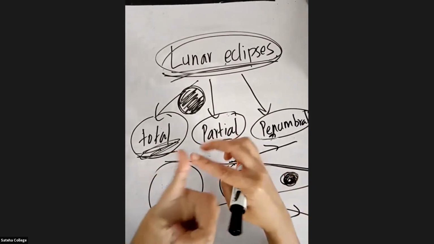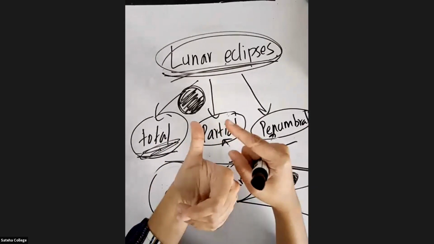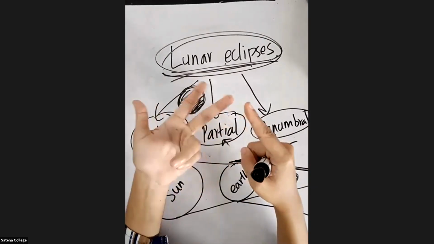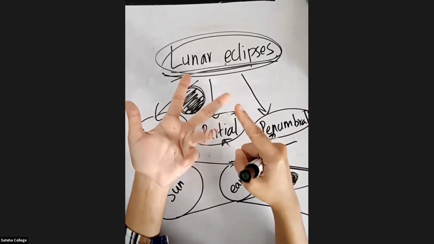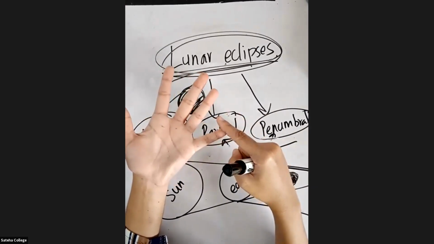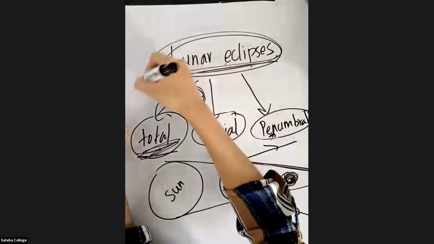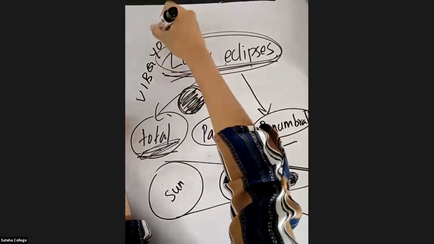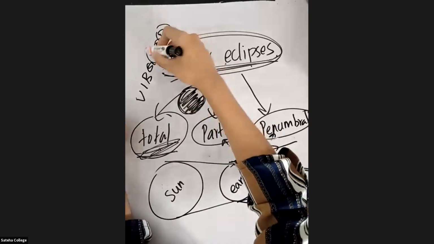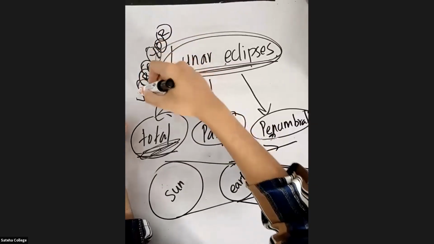So there is red. What are the colors you know? Red, yellow, orange. What else? Indigo, green. You can write it as VIBGYOR: red, orange, yellow, green, blue, indigo, violet.